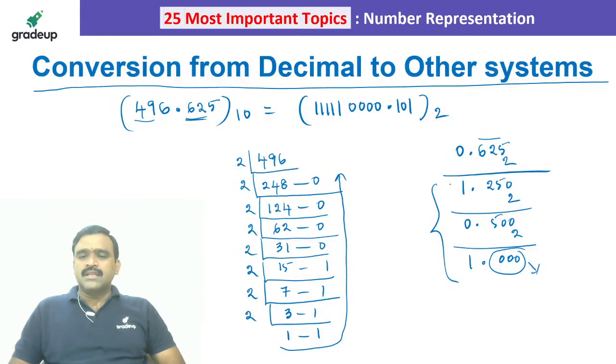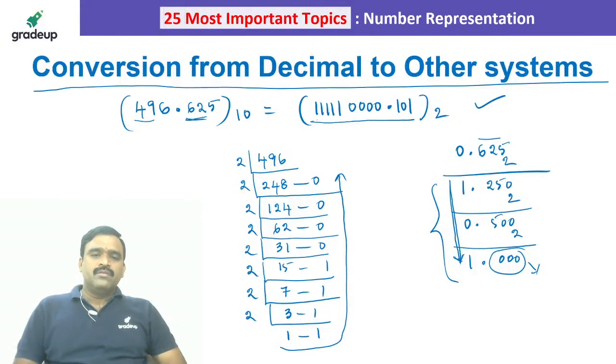You have to read these 3 bits in the reverse. You have to read from like this, from top to bottom. Okay. So now we will get 111110000.101 is the binary value for the given decimal number. Hope you understood it. Okay.